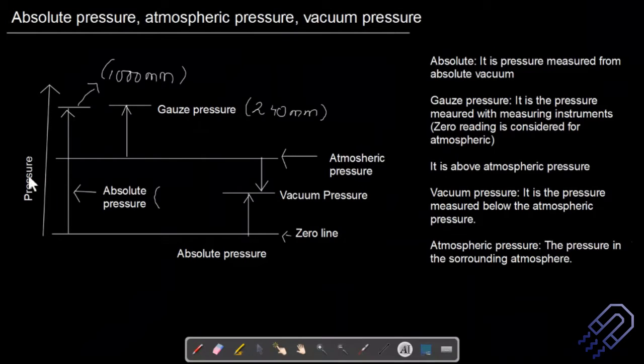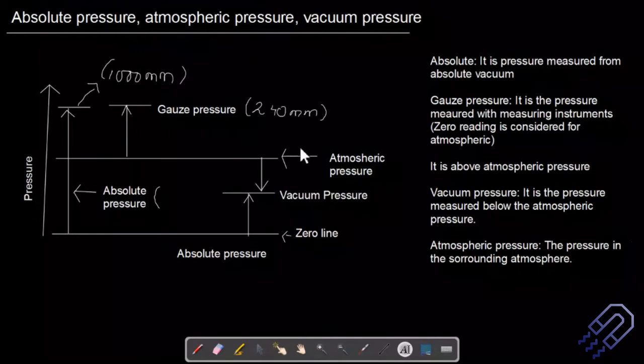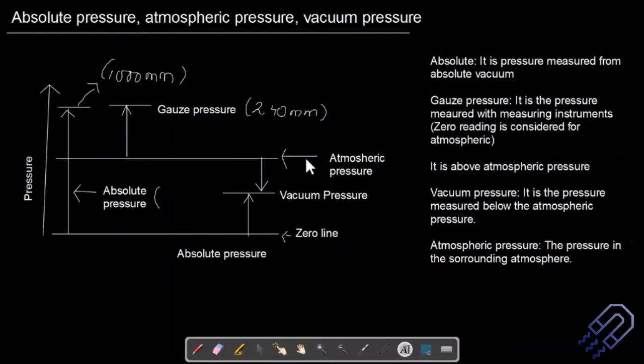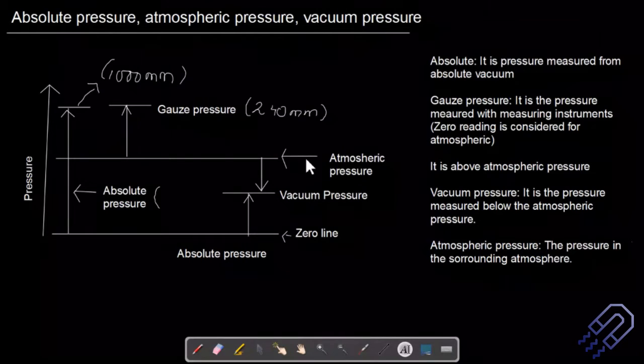So if we think about scaling the pressure, we are actually drawing three lines here. The bottom line is something which we call the absolute pressure. That means this is a pressure where no molecules exist, and that is something which we call the zero line. But when we are surrounded by an atmosphere, there is already an atmospheric pressure which exists, and we have seen in the previous classes that that is nothing but, let's say, 760 millimeter of mercury. So that's your atmospheric pressure range.